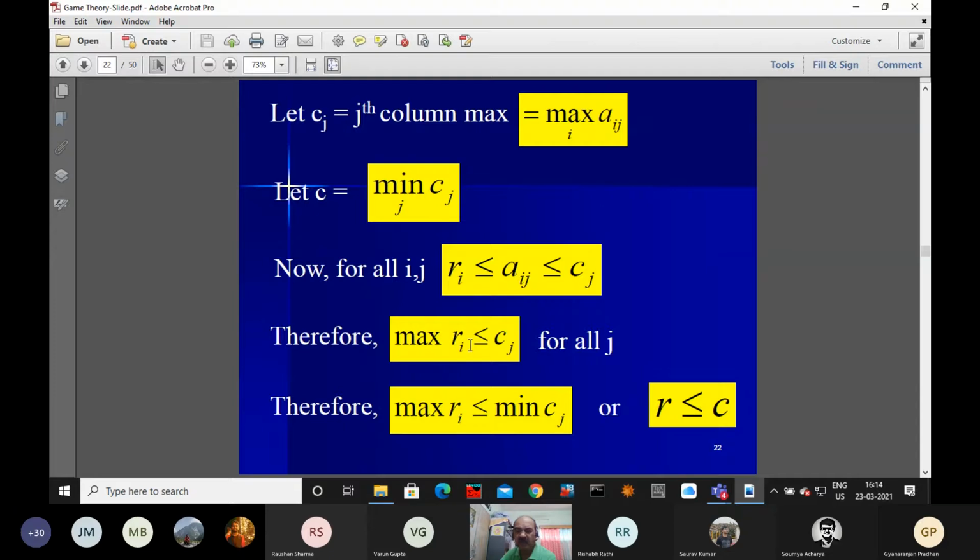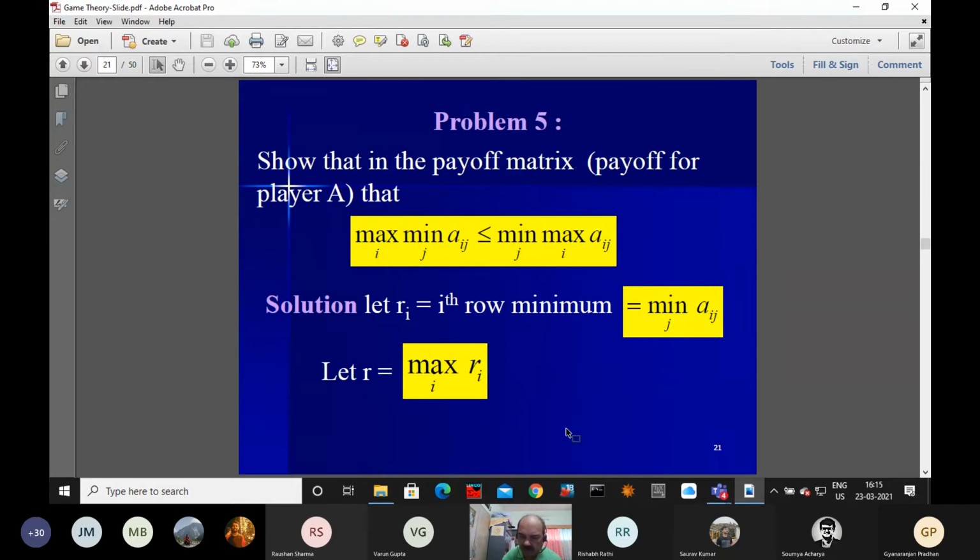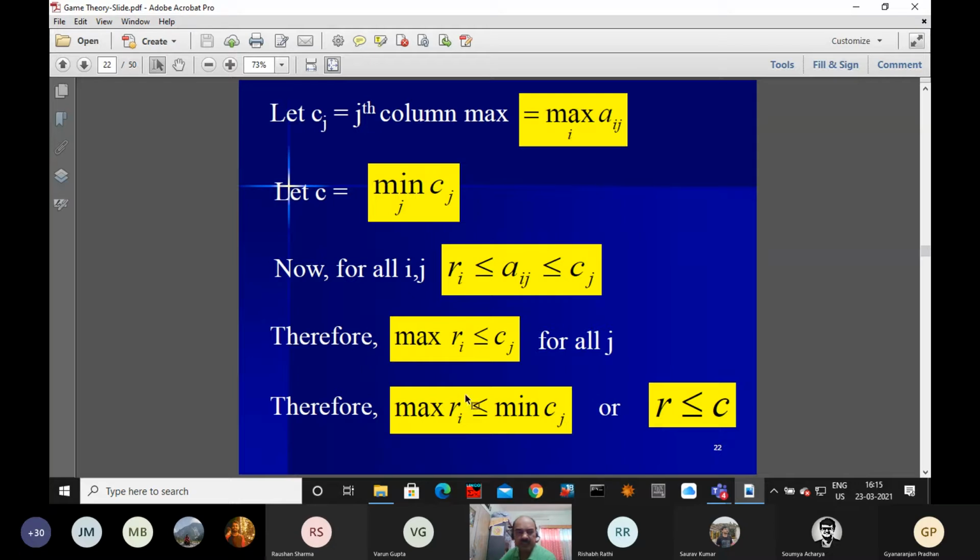We are saying maximum of Ri is less than or equal to Cj for all j. Okay. Similarly, if you want to include the minimum also, you can write maximum of Ri is less than or equal to minimum of Cj. I am repeating here: this Ri is less than or equal to Cj. So we can write here maximum of Ri is less than or equal to Cj.